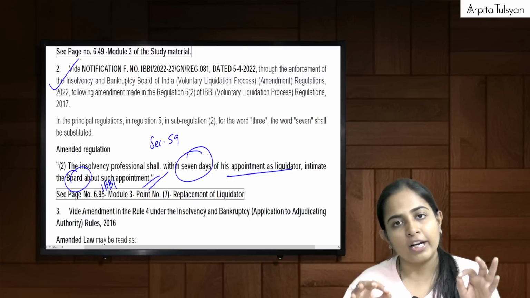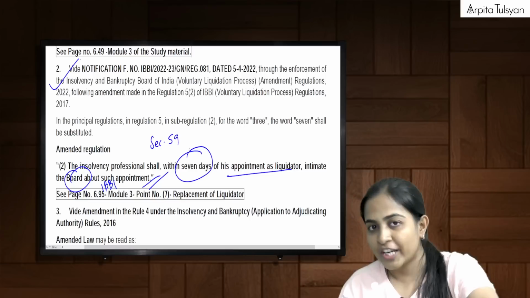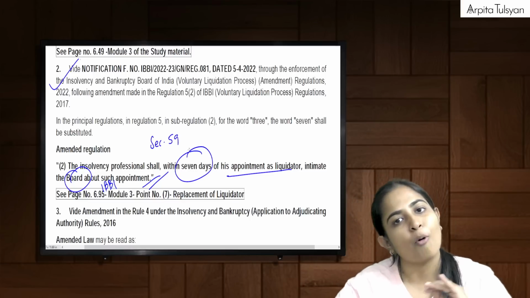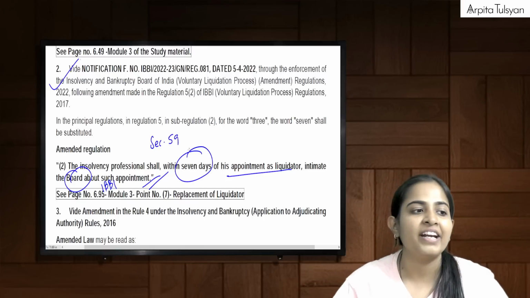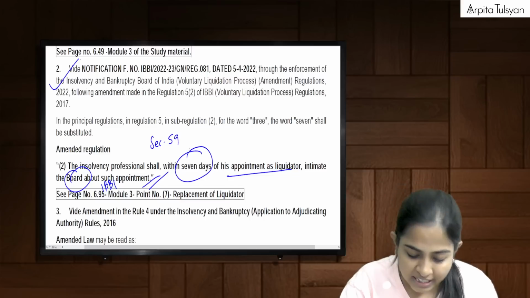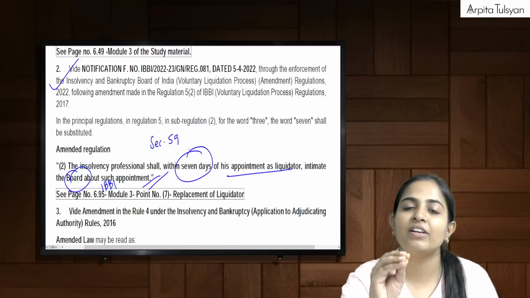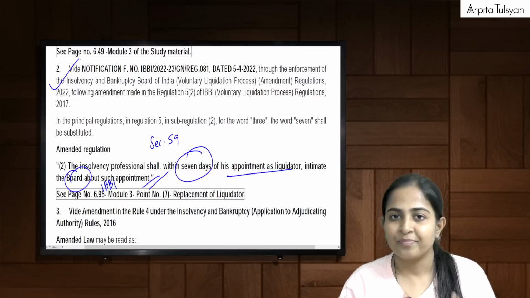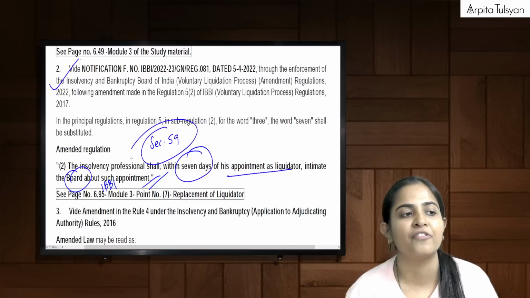So in voluntary liquidation also there was a liquidator. The liquidator can be changed by the corporate person. The corporate person can simply pass the special resolution and appoint the new liquidator. The new liquidator, within 7 days of his appointment, will intimate the board about his appointment. Earlier this was 3 days. Now it is 7 days. Yes, this is one. Please insert this particular point in section number 59, everyone.